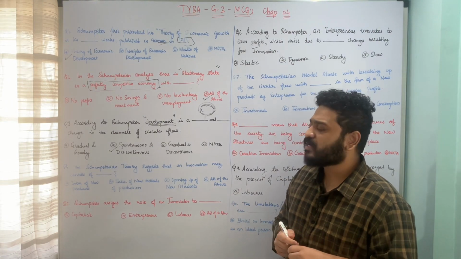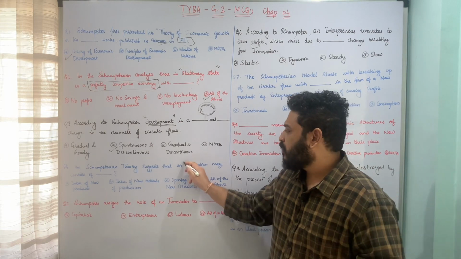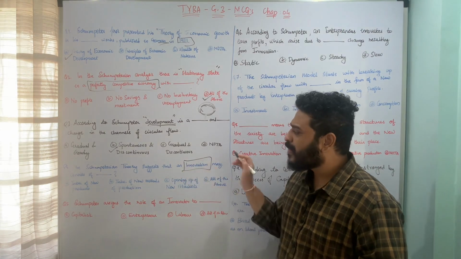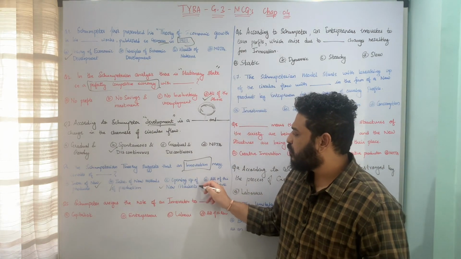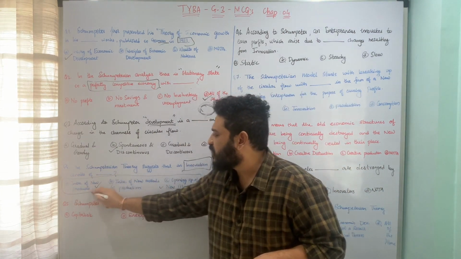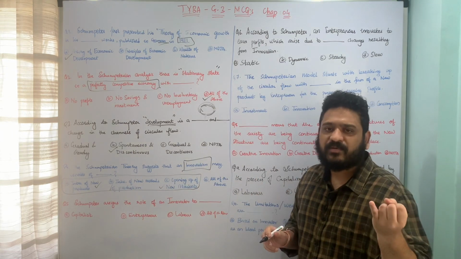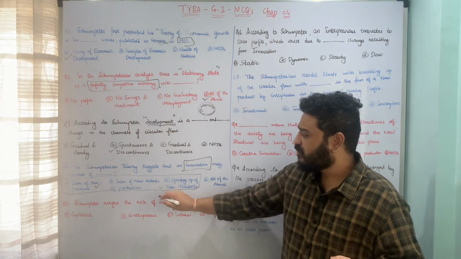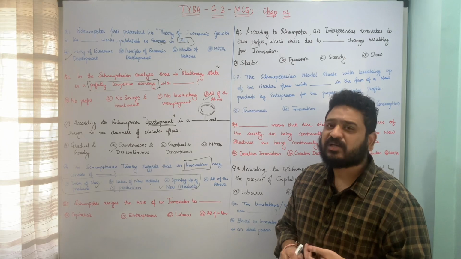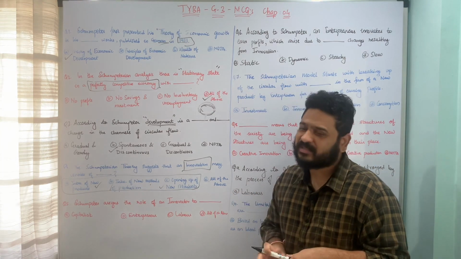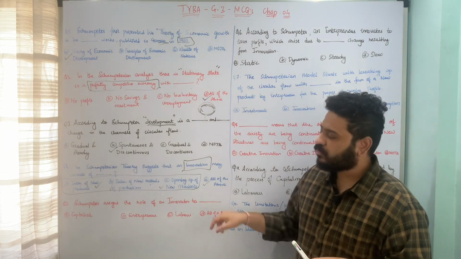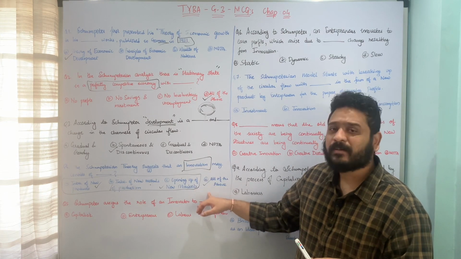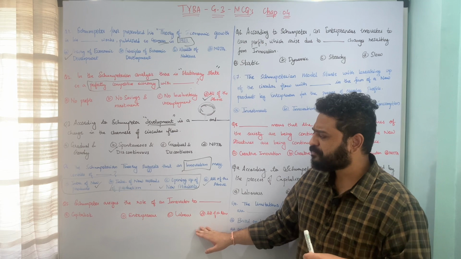So according to the Schumpeterian theory, an innovation may be A, B, C, all. That means innovation can be opening up of a market, it can be finding a new method of production, or a new product per se. So therefore option D, all of the above, is the correct answer to this question. I hope the question is clear. Let us now move to the next question.